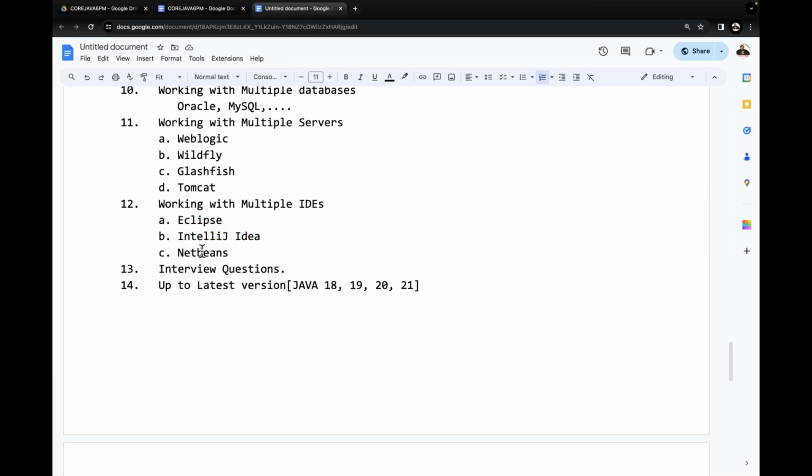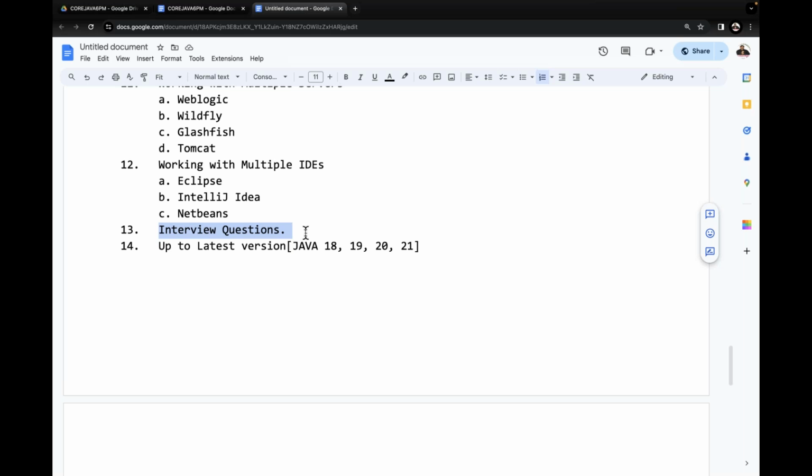Nowadays, nobody is using NetBeans. Just no need to think about it. Interview questions will come in a later part of the course. Separately, I will put the questions and answers, and I will make a note for it. No need to worry about it. In the document, we are able to get it clearly.